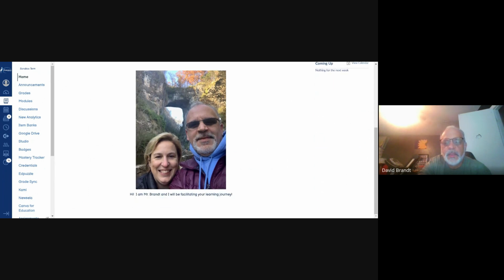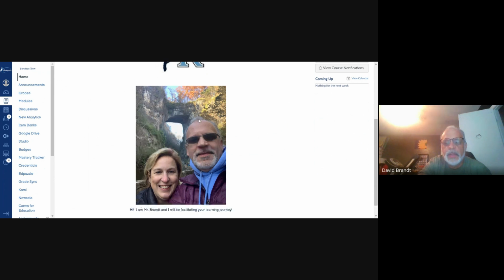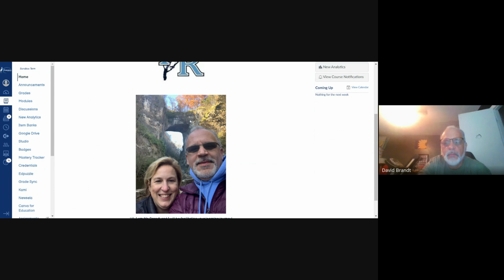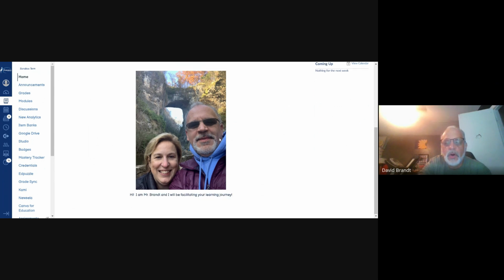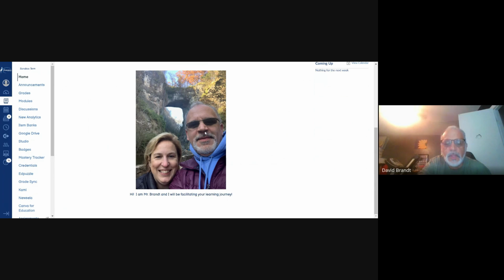We were visiting the Natural Bridge, which is out in Southwest Virginia, kind of near the Wintergreen Mountains, about an hour from the Wintergreen Mountains. And it's kind of deceiving how big that mountainside is there. That's a long ways back behind us. And when you actually walk underneath it, kind of awe-inspiring how large that is and how that was basically made by nature itself. But that's me introducing myself. I'm Mr. Brandt. I'll be facilitating, I have a hard time saying that word, your learning journey.